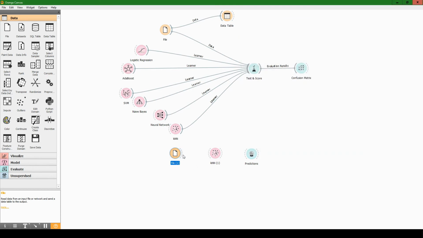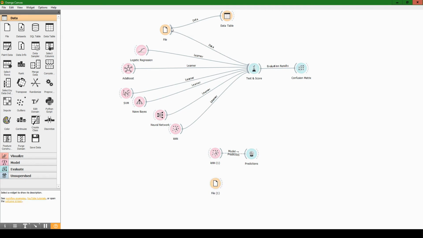I'm going to close this, and then I'm going to feed the file to the KNN, and then the KNN I'm going to feed to predictions. Sorry, I'm going to actually remove this data connection, it's good to know because you have to know how to remove these. I'm going to right click on it, click remove. I'm going to move it here.